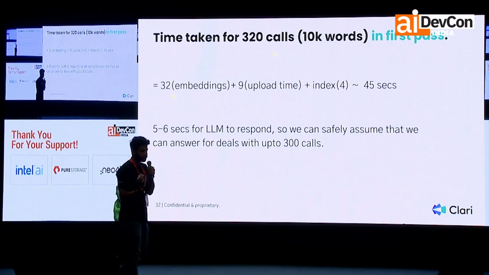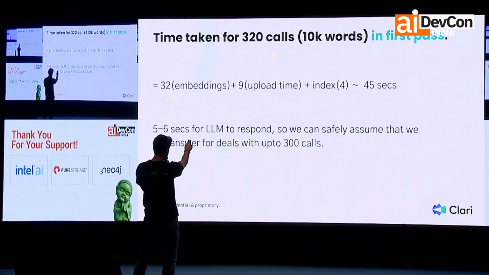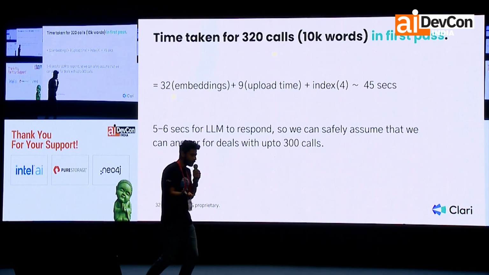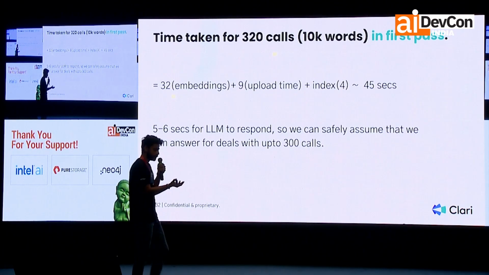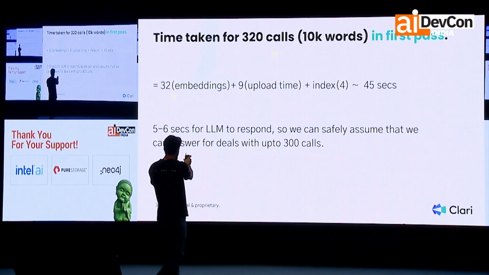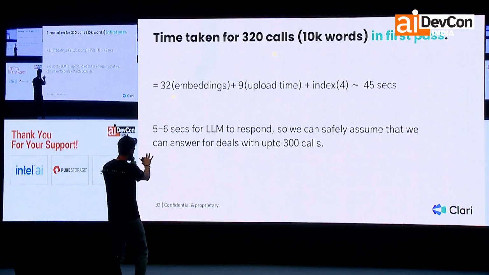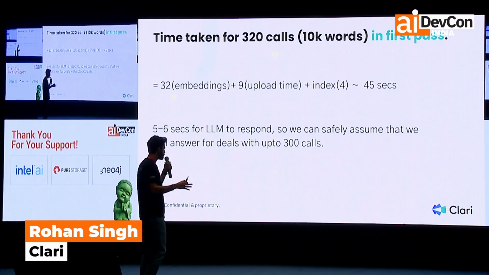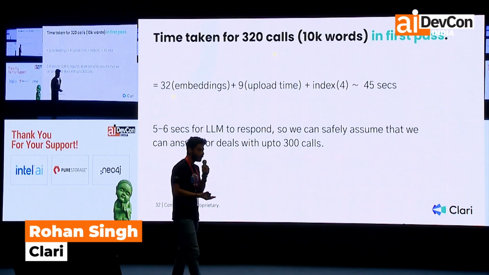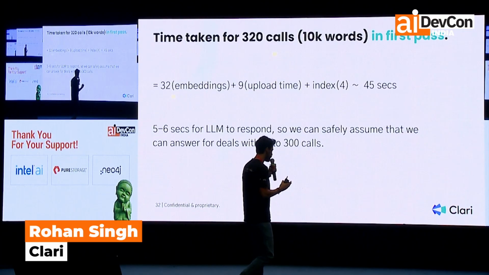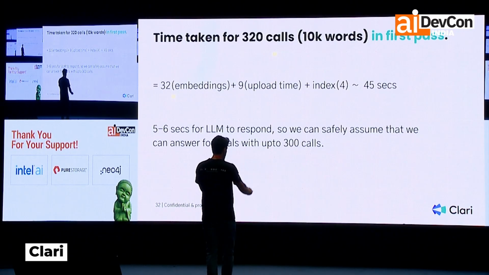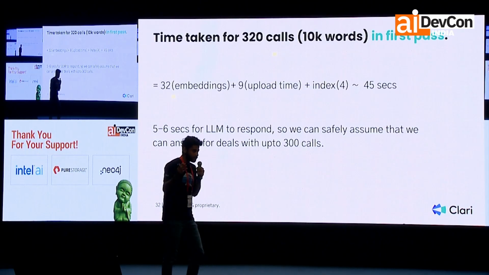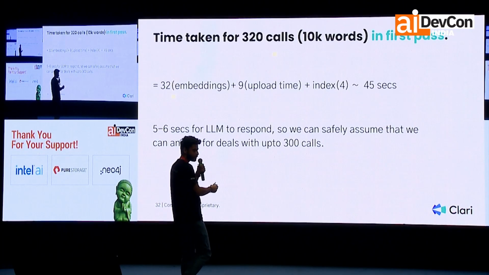Now we set out to calculate what will happen in the worst case. So for 320 calls, it will take 320 seconds to embed. But if I spin up 10 clusters of my Ray actors, it'll take that divided by 10. So 32 seconds there. 9 seconds to upload, 4 seconds to index. You roughly end up at about 45 seconds. You have 15 seconds to speak to the LLM, chunk the calls and all the other things. So it was a safe estimate that up to 300 calls, each having up to 10K words, 1 hour of data, we could answer within a minute.